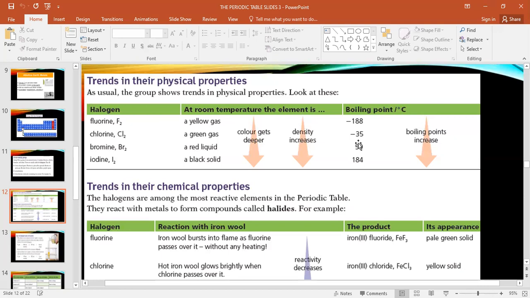Yes. Go down first. Yes, because the density increases. Density also increases, gets stronger. Any other? Can you see this one? Here gas and here solid. When you go down, the state of the element changes. So here gas needs less temperature, but for solid we need high temperature. So what is your answer?